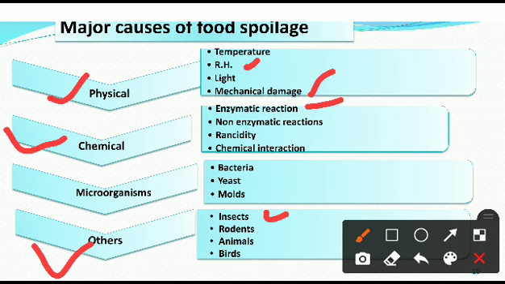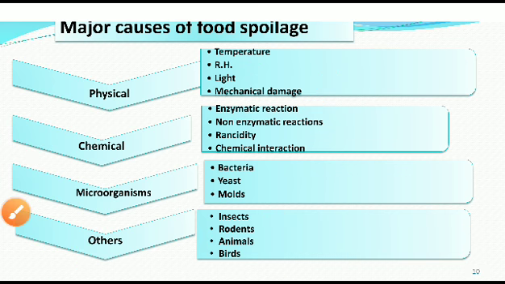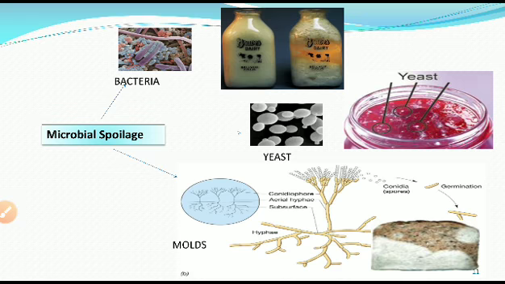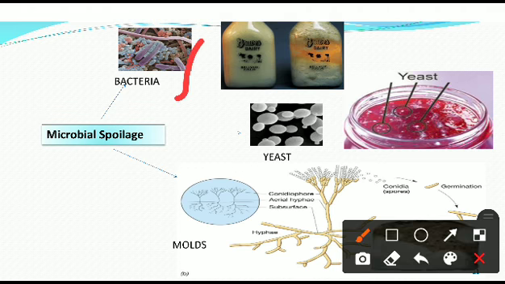They transfer the microorganisms, bacteria, and fungi from their body to the food, and whenever we eat that food, these are very hazardous to humans. Okay, next, that is the microorganisms. Microbial spoilage can be caused by three main organisms: bacteria, yeast, and molds. Let me learn one by one.